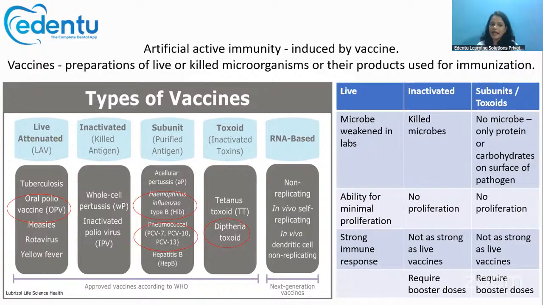Then there are inactivated vaccines. In inactivated vaccines, we are completely killing the microbe, and we are using it as a vaccine. Since the organism is completely killed, it doesn't have the ability to proliferate inside the human body.